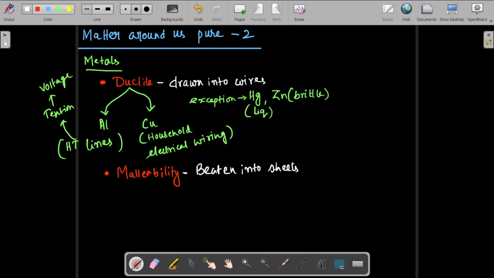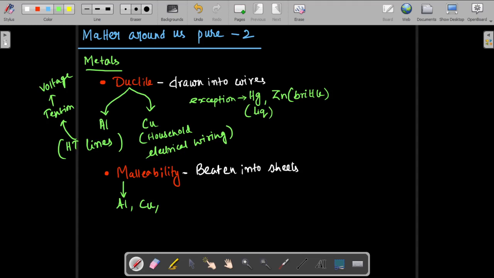Now, as an example of malleable metals, aluminium can be used as aluminium foils for food packaging, as we have seen. Then copper can be beaten into sheets. Copper sheets are available. Then steel is basically an alloy of iron which can be beaten into sheets, but steel is an alloy, not an exact metal, so I'll not write it as an example.